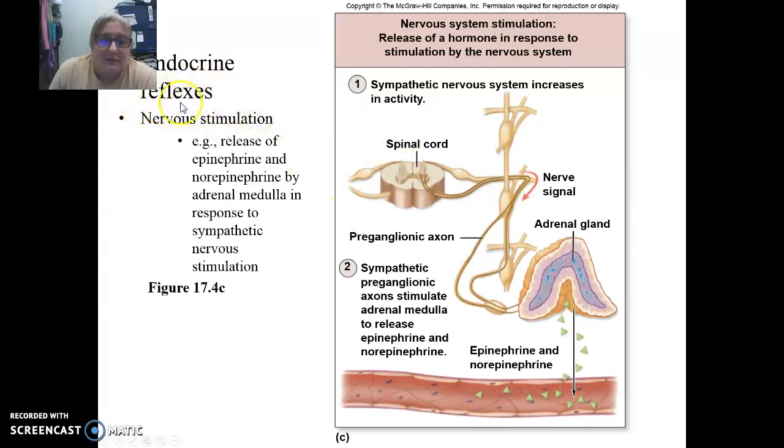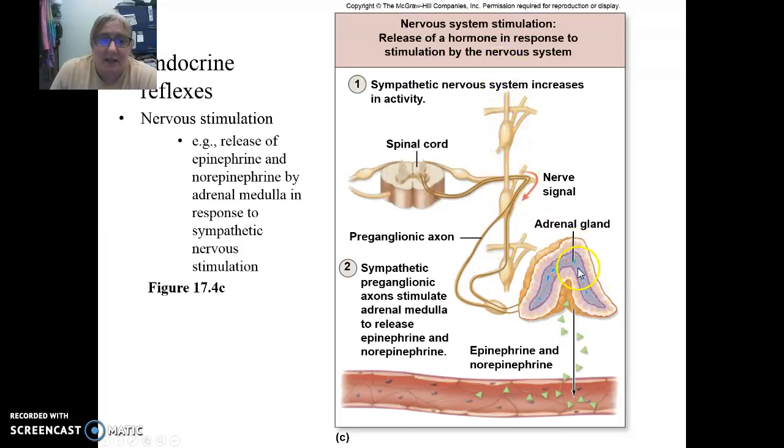The third stimulation is through nervous impulses. So this you see with the adrenal gland. And you remember us talking about sympathetic and parasympathetic systems last semester? Well, here we see the hypothalamus stimulating the adrenal medulla during sympathetic activity. So when we enter the sympathetic state, the hypothalamus sends a signal to the adrenal medulla.